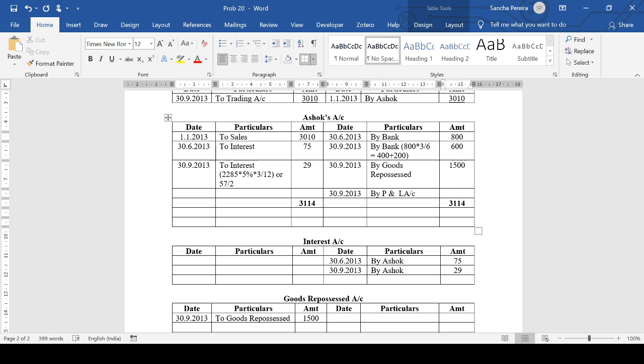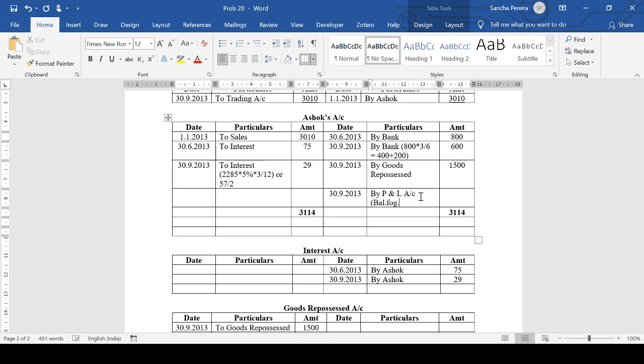This is going to be the balancing figure.